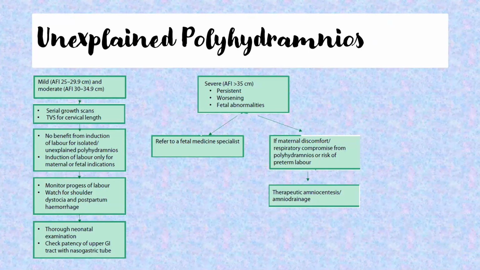In unexplained polyhydramnios, we are dealing with three categories: mild, moderate, and severe. First, let us make severe a little separate. First, we will see mild and moderate, which is 25 to 29.9 and 30 to 34.9. What we are supposed to do in unexplained mild and moderate polyhydramnios: serial growth scans and a transvaginal scan for cervical length.